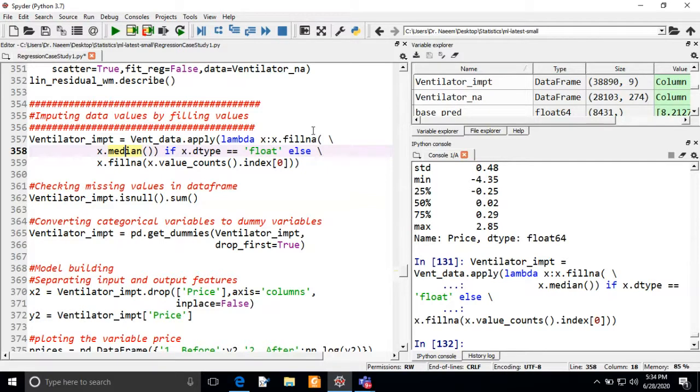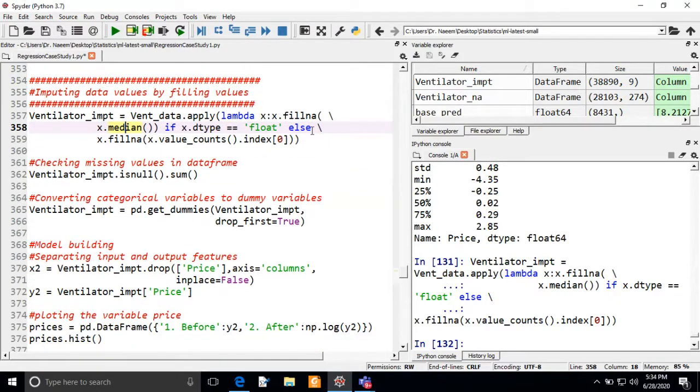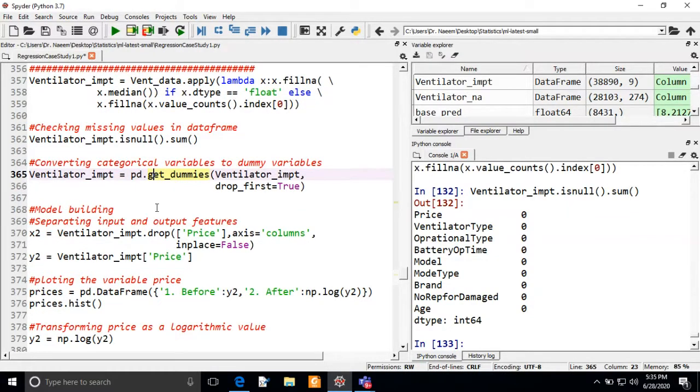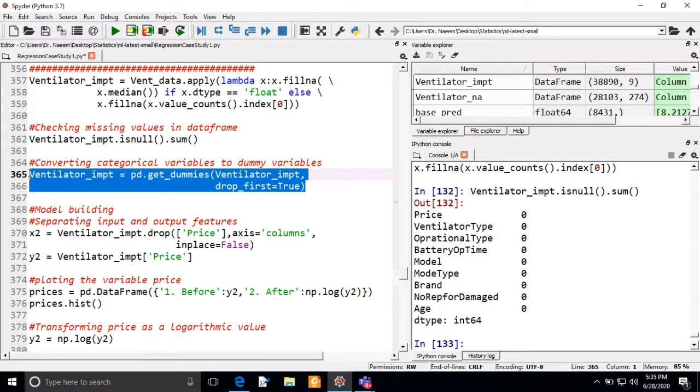Now we will apply the dummies for this data frame also. And if you want to check whether we have null values or not, you can execute the isnull command. It will show that in this data frame we are not having any missing values. We have filled them with the median and most frequent category. Now we are going to convert our categorical variables into numerical variables. We can create them with the help of the get underscore dummies function.